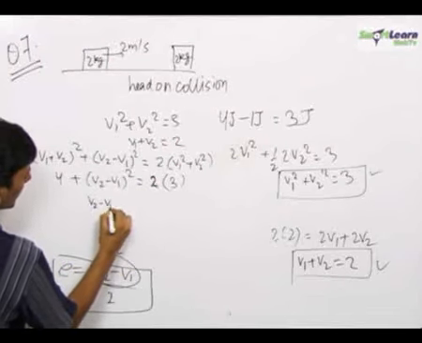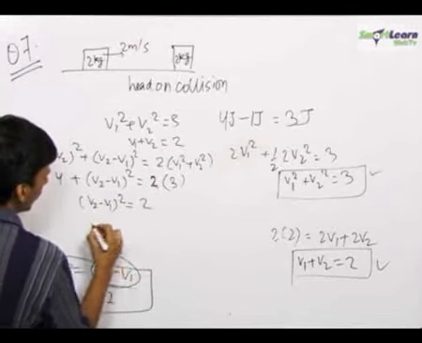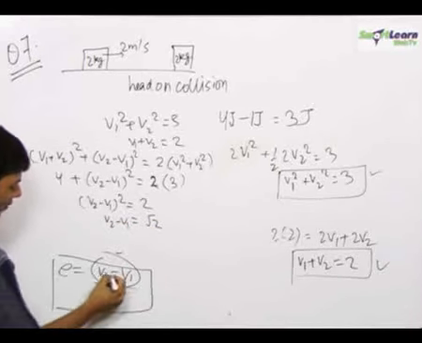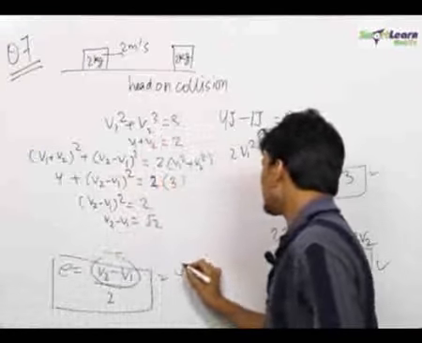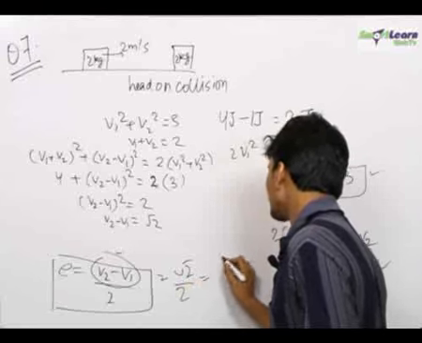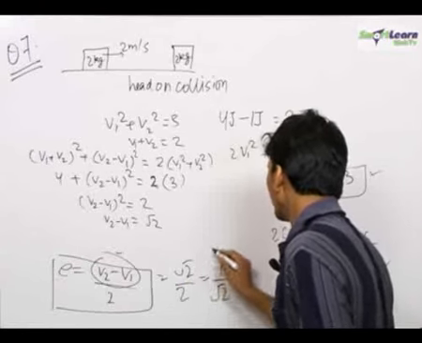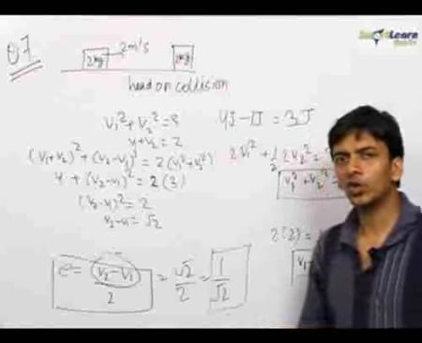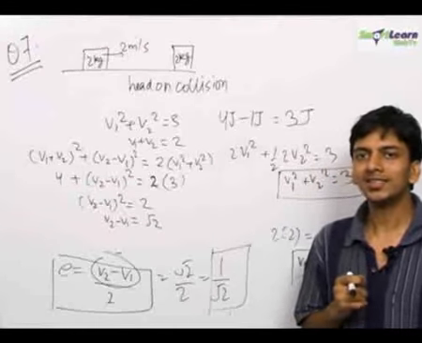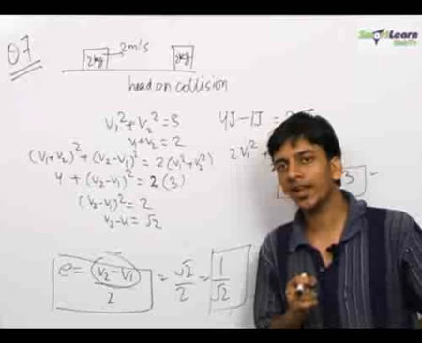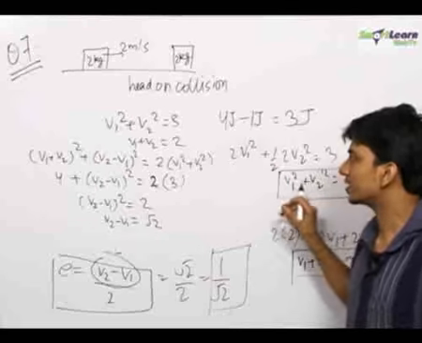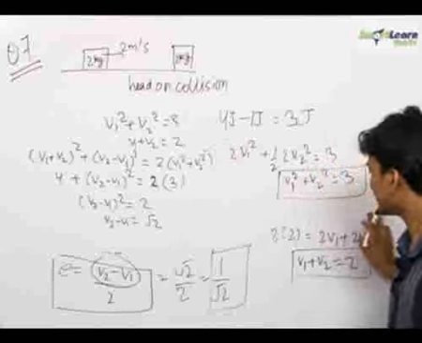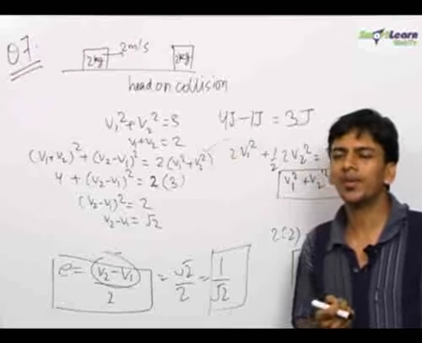Therefore (v2 minus v1) whole square is 2, so v2 minus v1 is equal to root 2. Filling in the value, we get e is equal to root 2 upon 2, that is, 1 upon root 2. So this is the final answer for part B, the coefficient of restitution. You have to always be aware and take shortcuts whenever there are chances. If you had done this question by solving the quadratics, it could have been solved, but it would have become a little bit difficult.